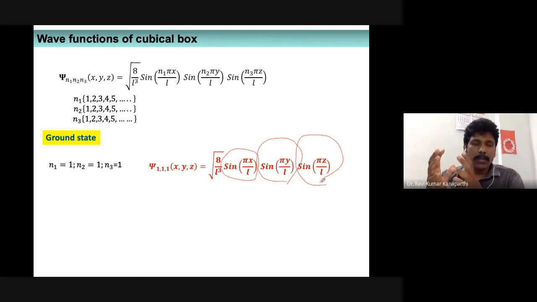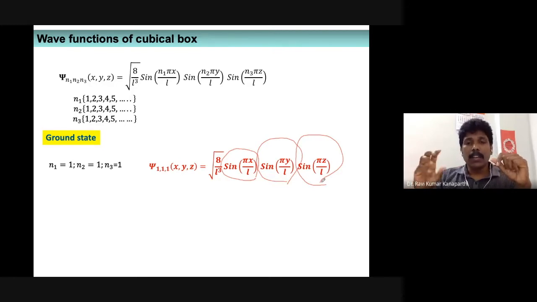Of course, it is n pi x by L, but for the ground state, n is 1. Therefore, it is essentially sine pi x by L. It is nothing but the ground state wave function of a particle confined to a one-dimensional box, if the particle is pointed along the x direction, isn't it?